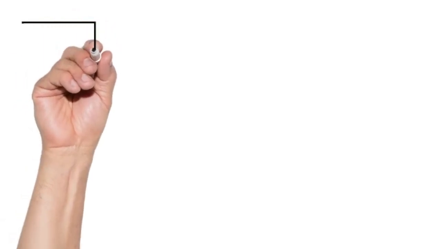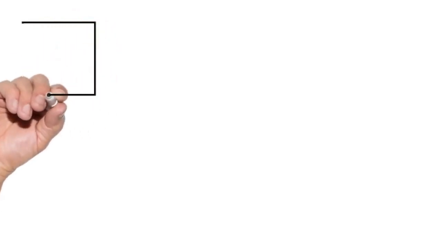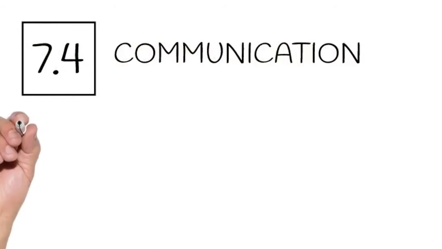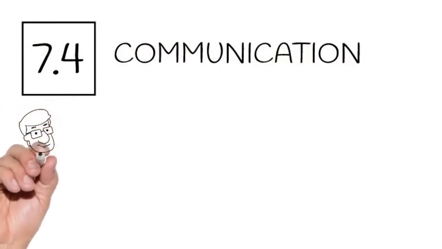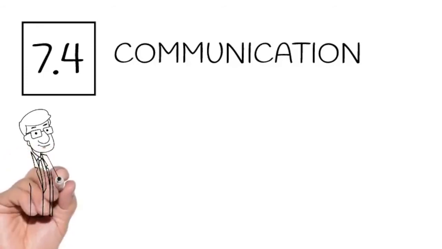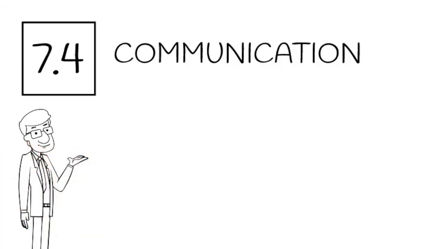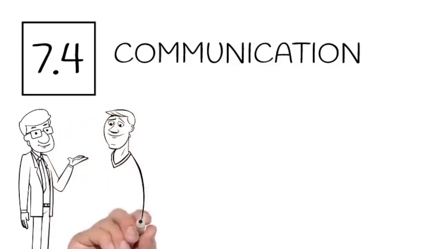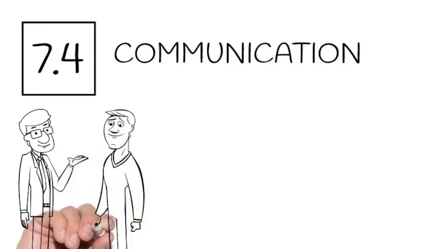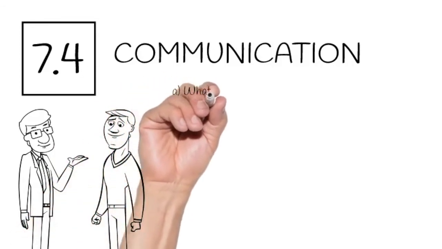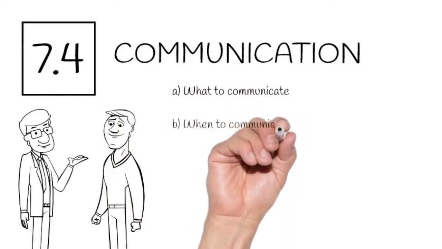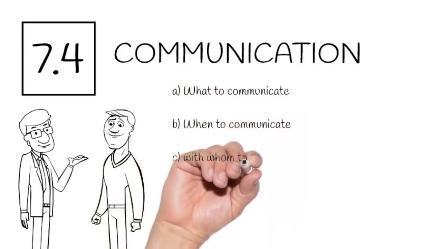Clause 7.4 Communication. Communication is a complex and difficult activity. Good communication can foster a sense of community, teamwork, and a clear sense of purpose and direction. The organization must decide what, when, with whom, and how we will communicate both internally and externally. Problems may arise due to incomplete, ambiguous, or inaccurate information being transmitted, transmission to the wrong person, too late or at the wrong time, use of inappropriate or unreliable media, and other sources. Communication problems are probably the most common cause of quality management system nonconformities.